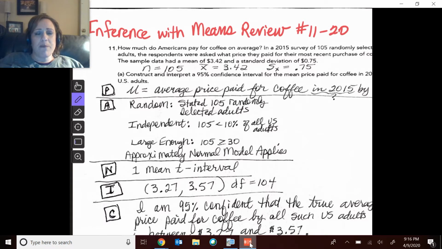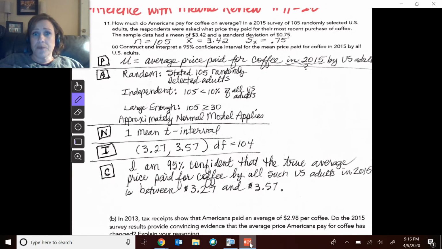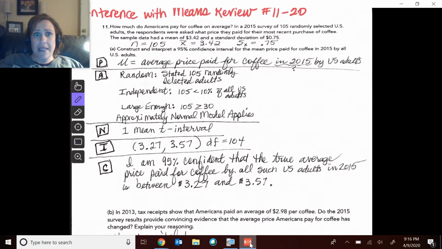All right, we're going to finish up our inference with means review and do the last half, numbers 11 through 20. It first started with an interval, just a one mean t interval. So I went ahead and defined, it was pretty simple, the average price paid for coffee by U.S. adults. Now, I think it was going to be inferring for 2015. So that makes me a little nervous because I think we're supposed to do it for the present and the future.